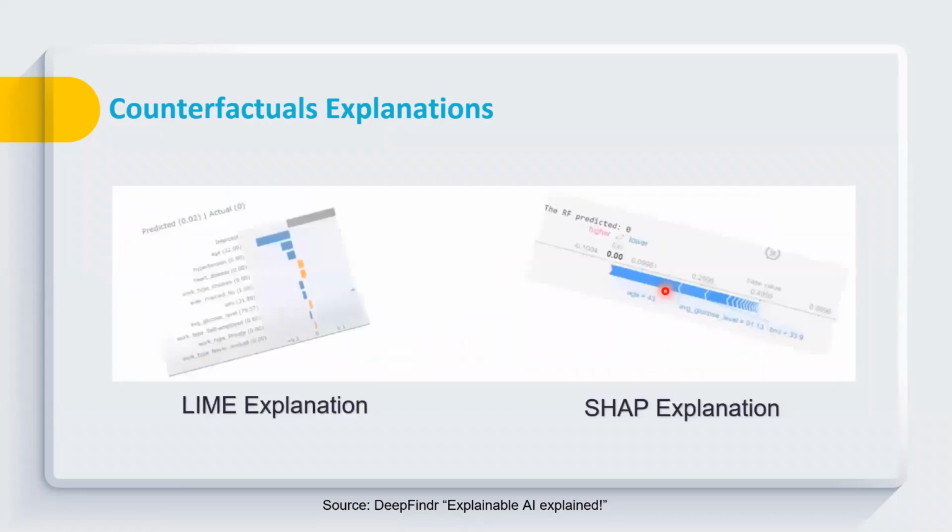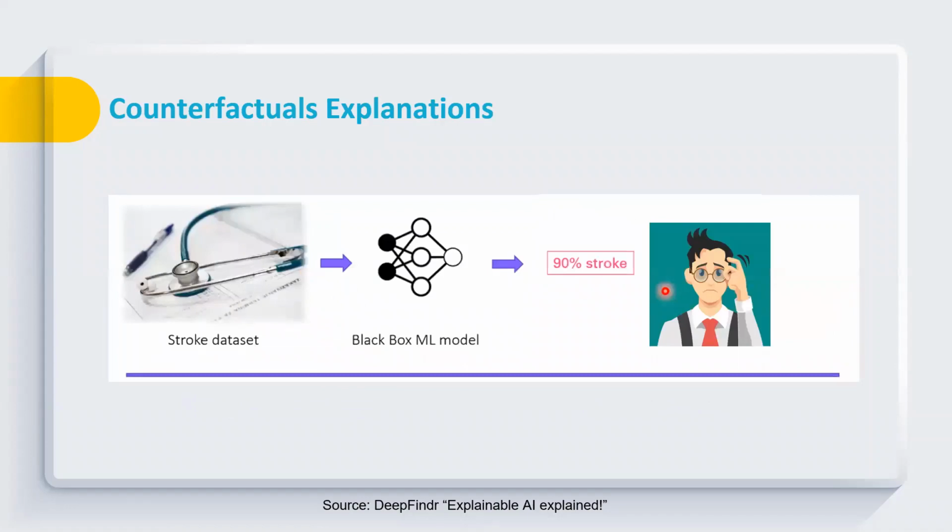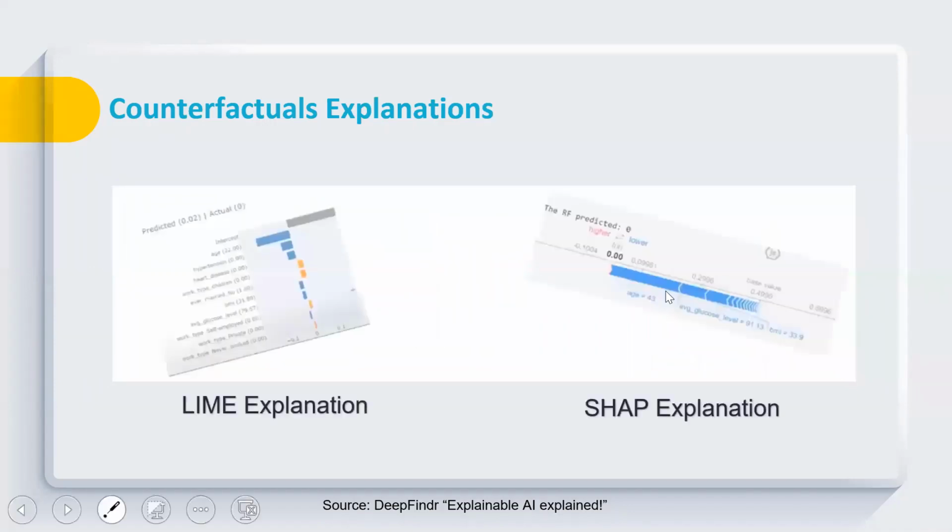Now, in this particular situation, we know that we can generate the explanations by using two approaches. You are already familiar that we can use LIME and we can use SHAP. In case of LIME, we can tell that these are the attributes which are pushing the output towards no stroke, or these are the attributes which are pushing the output towards stroke. While in case of SHAP, we can provide contribution details about each important attribute. So here we can provide the contribution of the attributes which are responsible to shift the output towards 0 or 1.